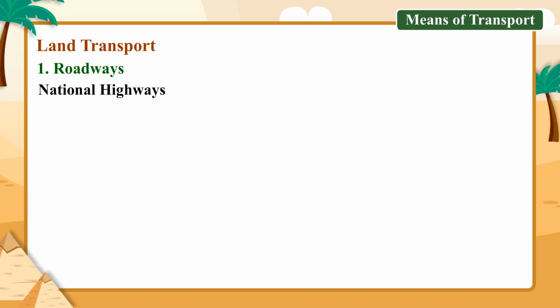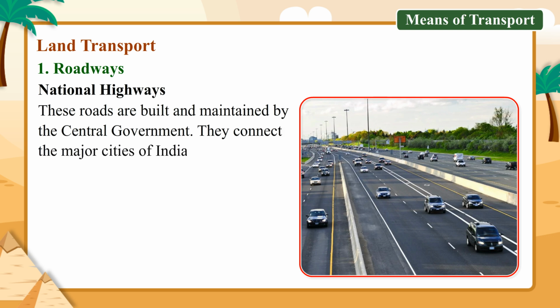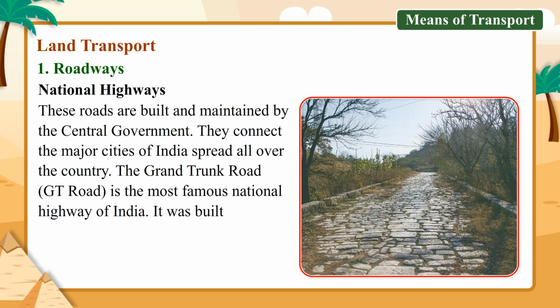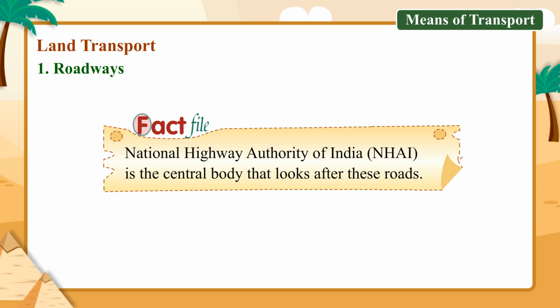National highways. These roads are built and maintained by the central government. They connect the major cities of India spread all over the country. The Grand Trunk Road, GT Road, is the most famous national highway of India. It was built by Sher Shah Suri in 1542. It was converted into a metalled road by the British. Fact file. National Highway Authority of India (NHAI) is the central body that looks after these roads.